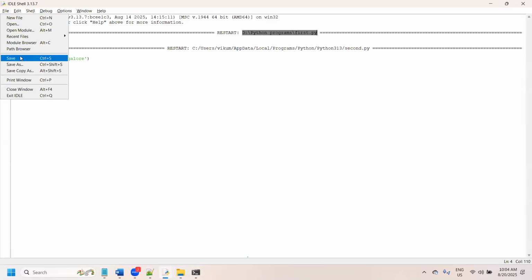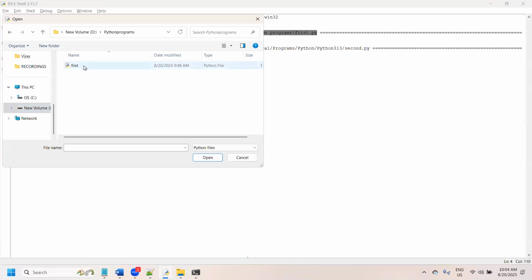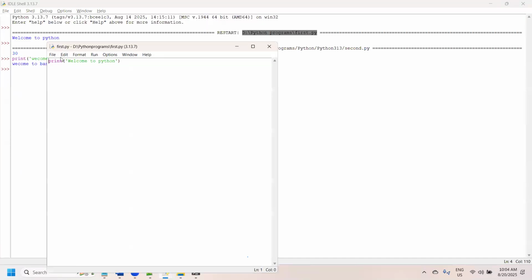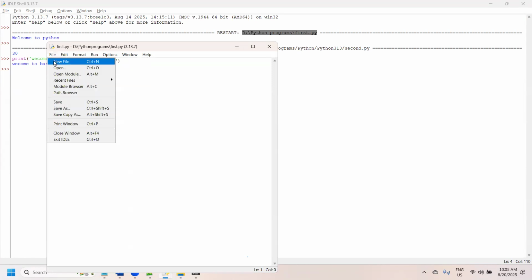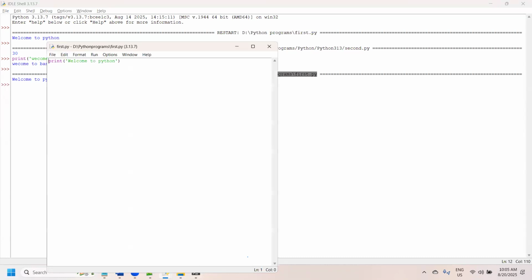So file, open. File, edit. Run, run this module. So we need to specify the path, D Python. The same way we are doing, but I'm not sure.